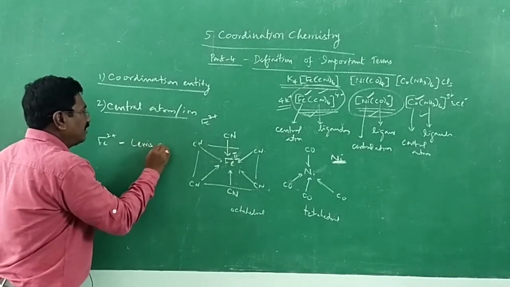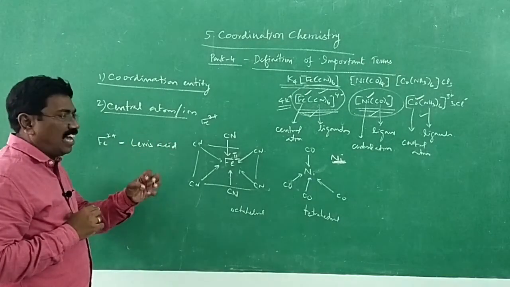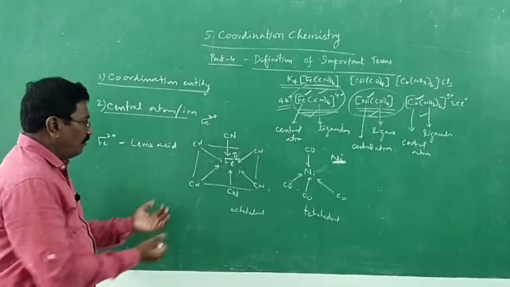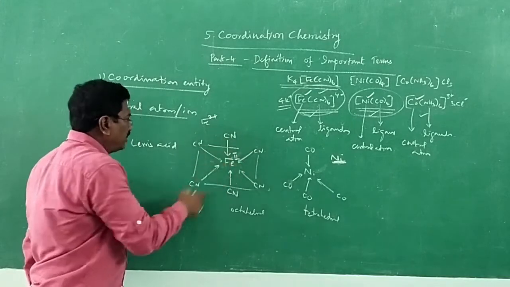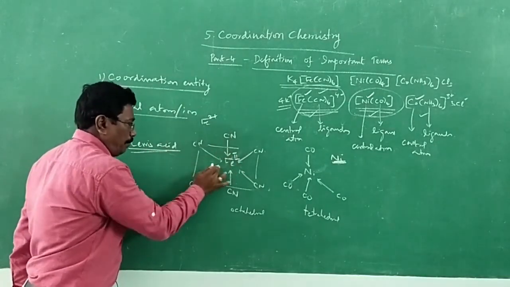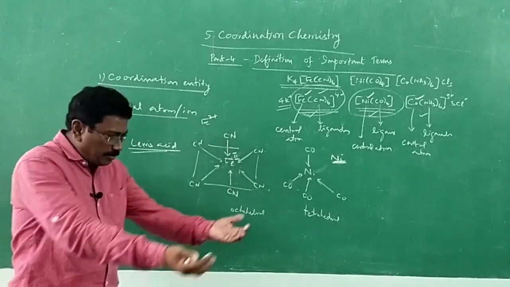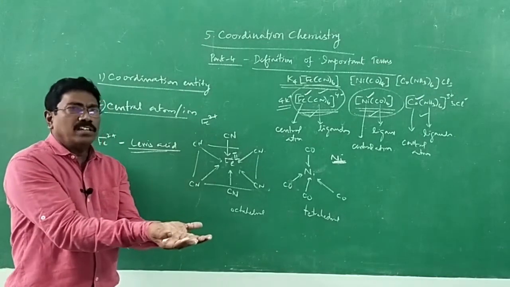Why Lewis acid? According to Lewis, a substance, atom or group of atoms which can accept an electron pair for the formation of a coordinate covalent bond is said to be a Lewis acid. A Lewis acid can accept an electron pair. When we accept something, we are called beggars. When we donate something, we are called donors.